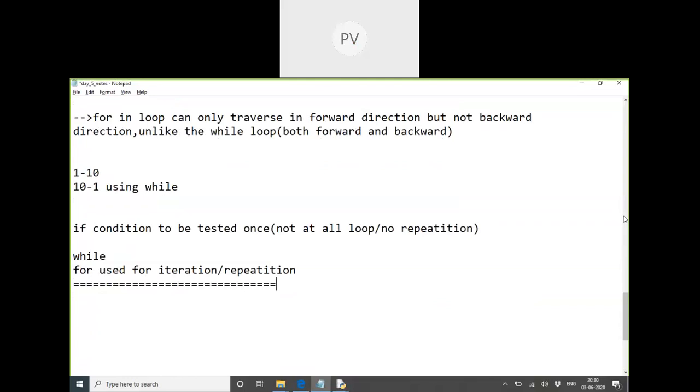So the word loop means repetition. Repetition is linked with while, for loop, and do while in other languages. In Python we don't have do while.